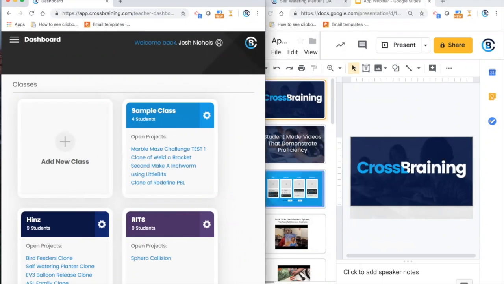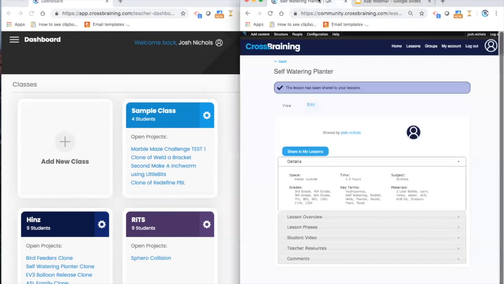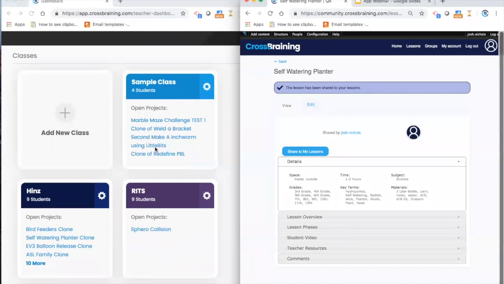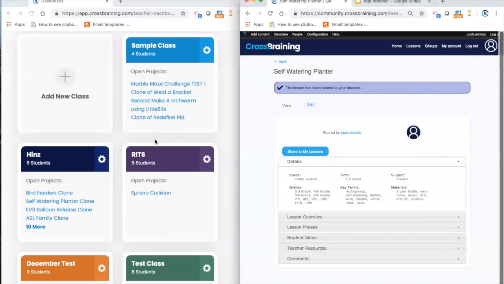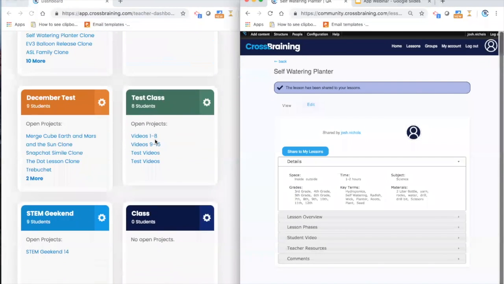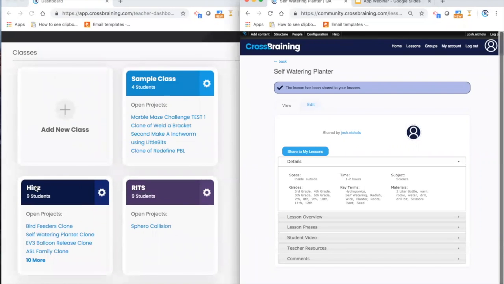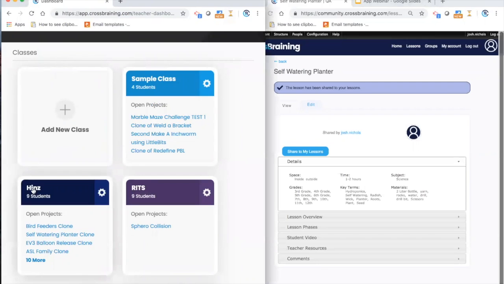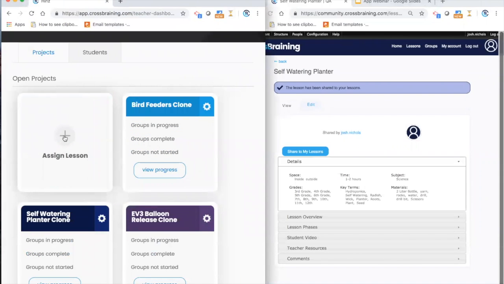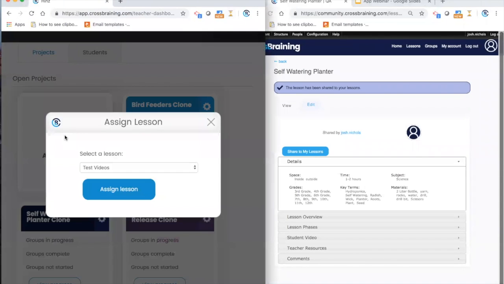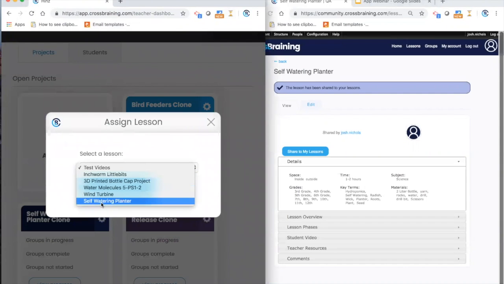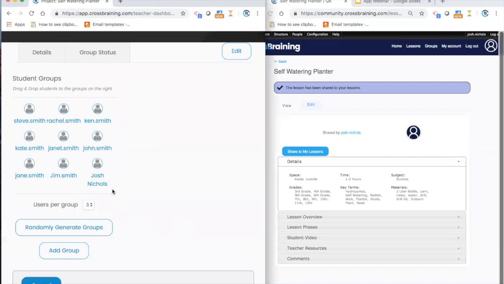So that's good. Let's move this over here. All right. So now that they're in the class, we can assign them a project. And so in here, I'm going to click this class right here, and I'm going to assign a lesson. And I'm going to assign them that self-watering planter lesson. And so now it's been assigned to them. And now here are my students, because with the code, they've been inserted in here.